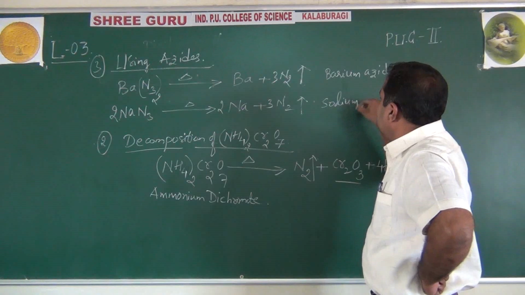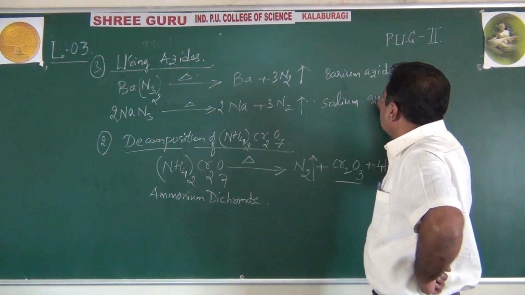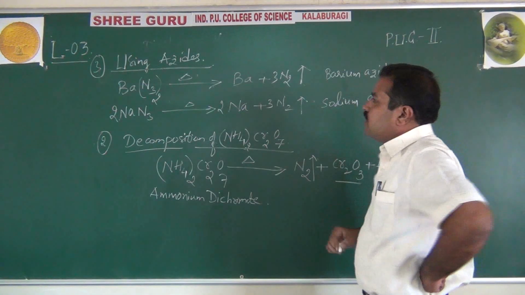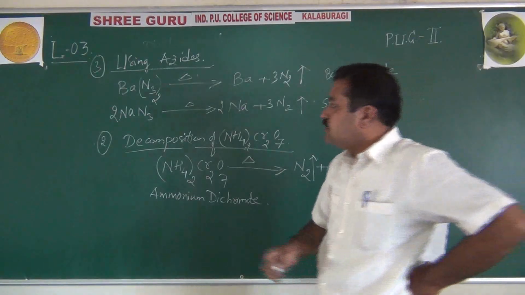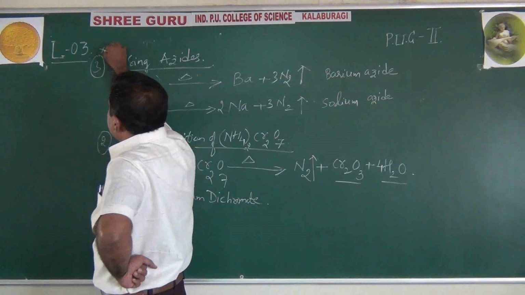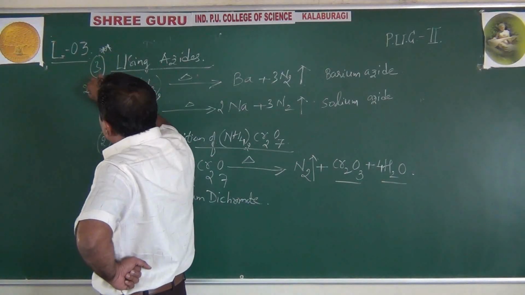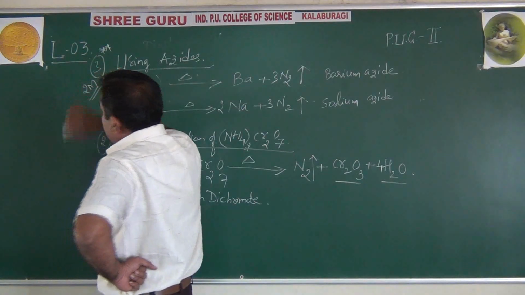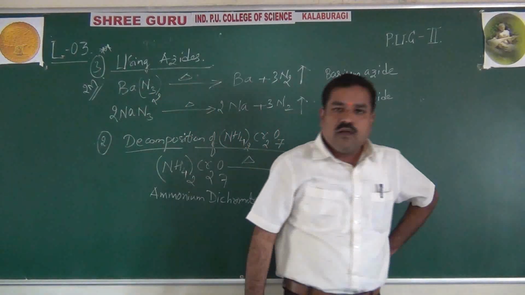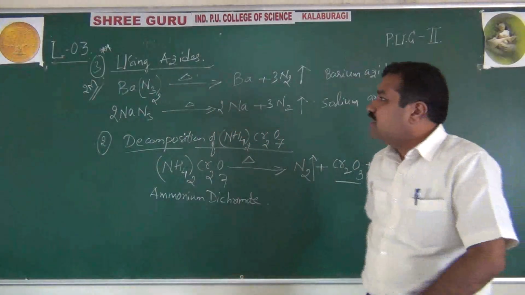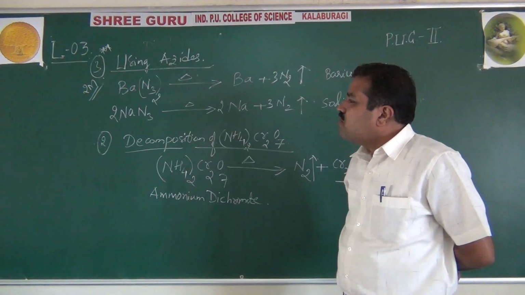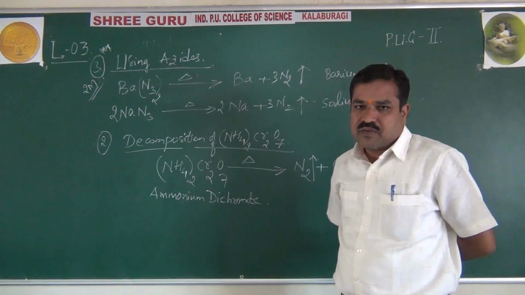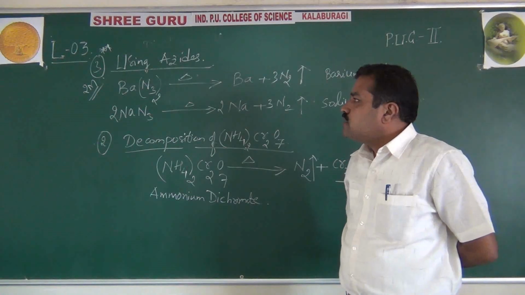By the decomposition of barium azide or sodium azide, we can prepare pure nitrogen gas, and this is very important for 2 marks. It has been repeated many times in the NCERT theory examination. And even for CET also it is important, especially barium azide. Okay, right.